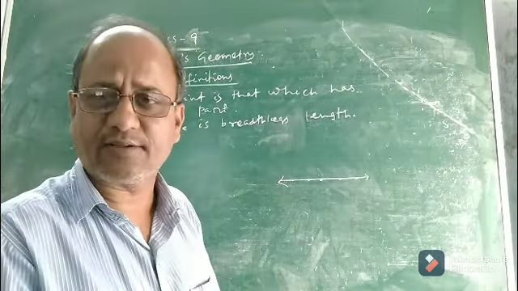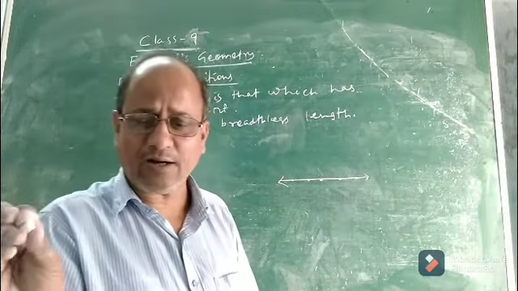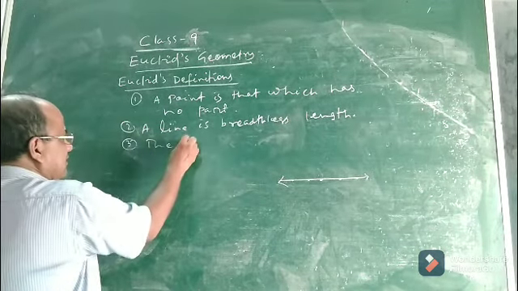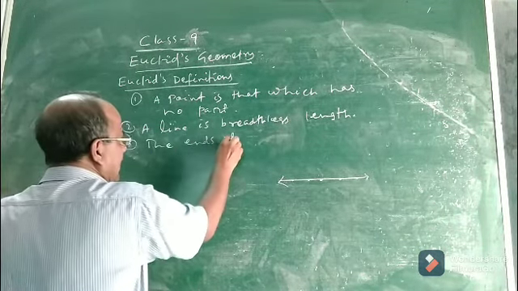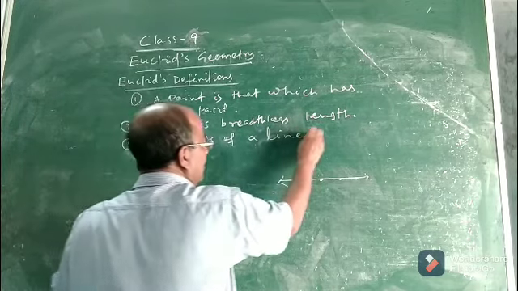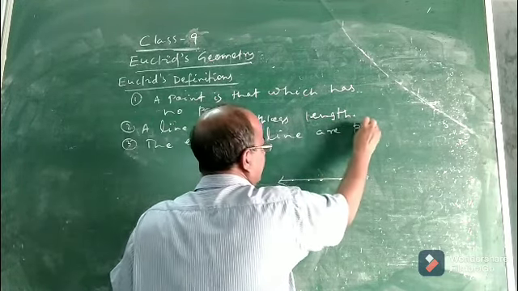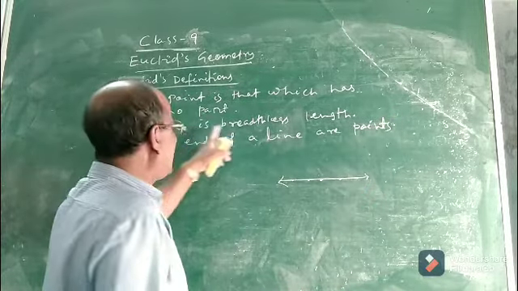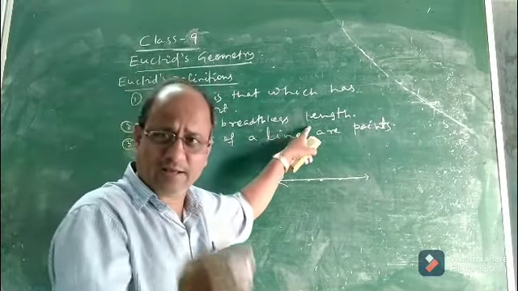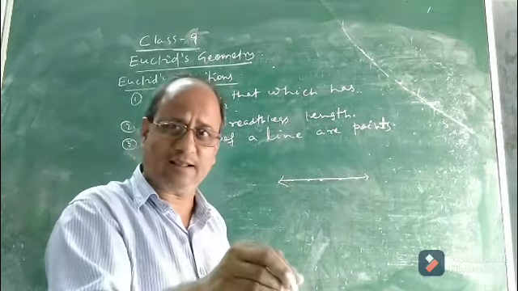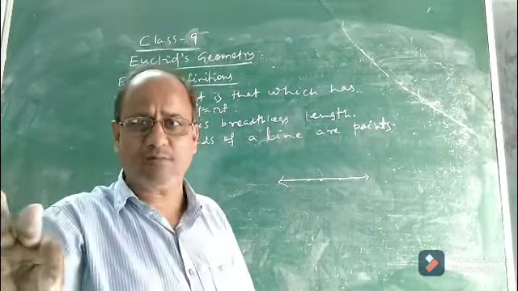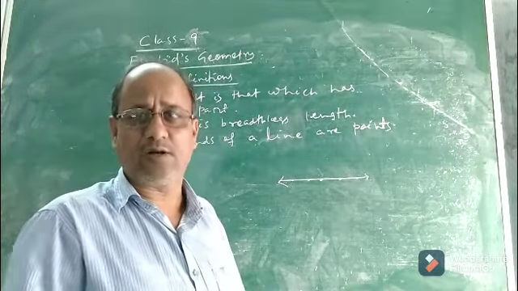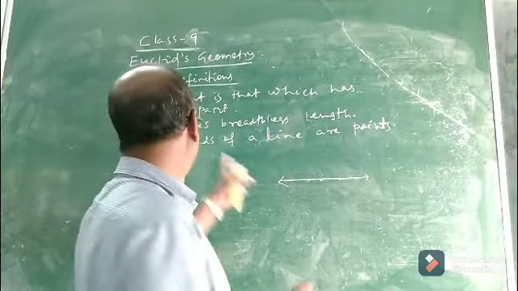So this is the third postulate. That means the ends of a line are points. You have to remember this, children. The ends of a line are points. If a line is assumed to be breadthless length, a length having no breadth, then definitely the ends of a line will be only points. So this is the third postulate.